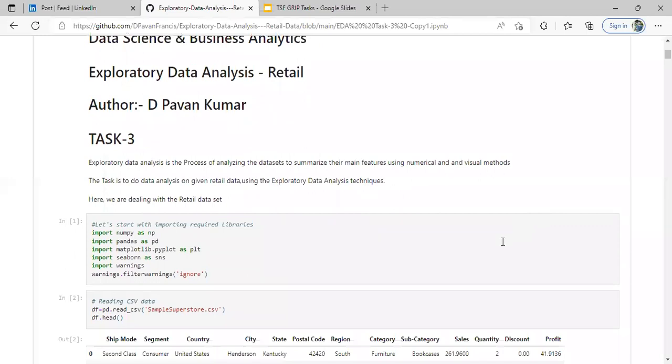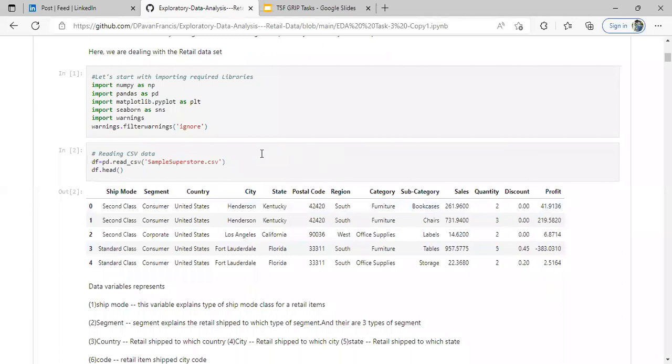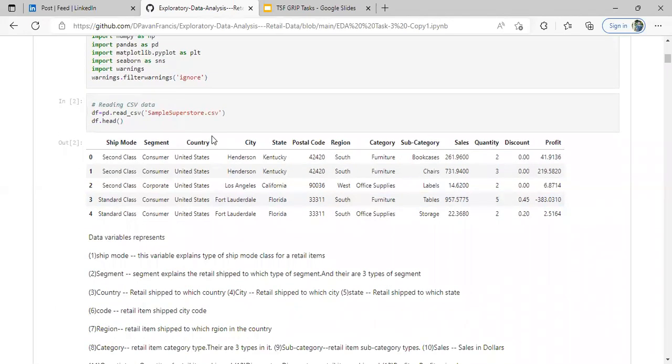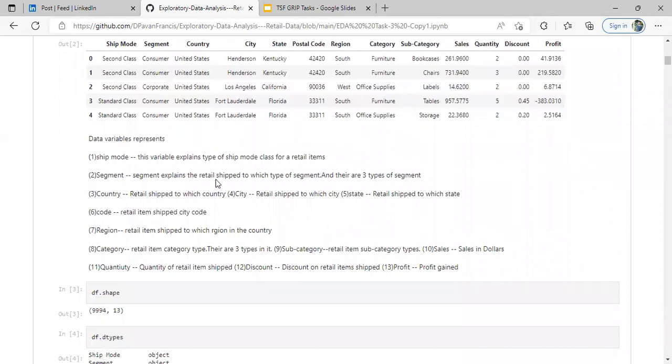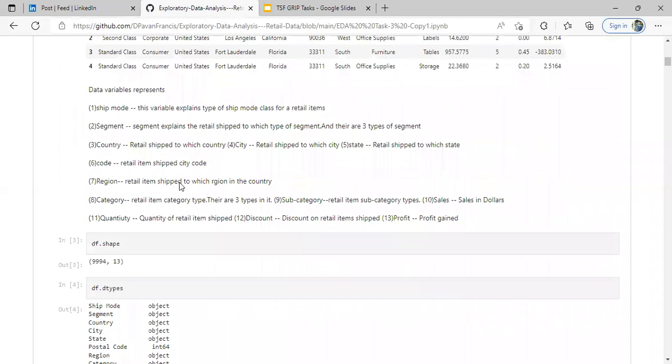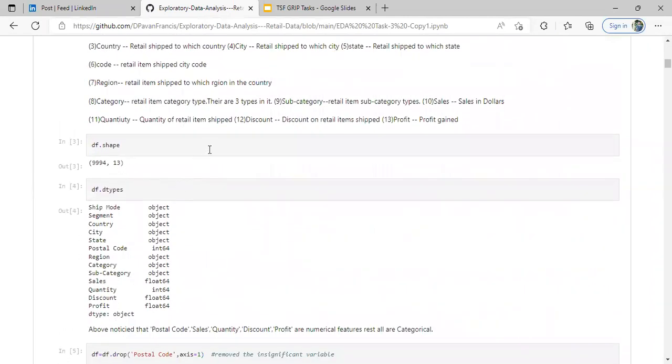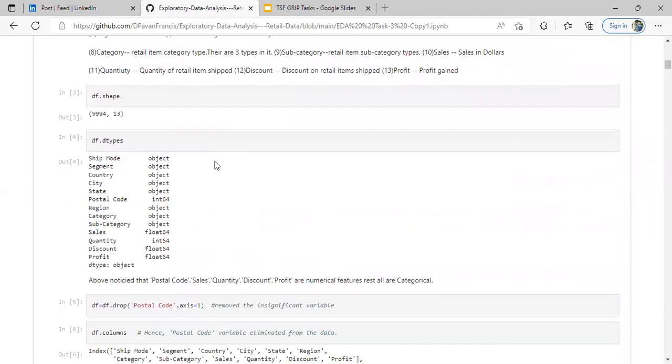This is exploratory data analysis over retail data. Exploratory data analysis is the process of analyzing data sets to summarize their main features using numerical and visual methods. I started by importing the libraries required for analysis. First of all, I read the data. We have variables here, and for each variable there is a description. For the retail data, this is the shape: almost 10,000 records and 13 columns, and the data types of the variables are here.